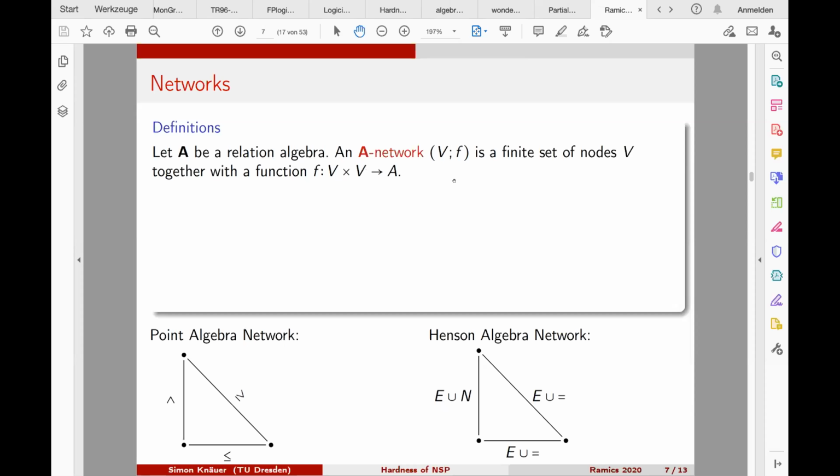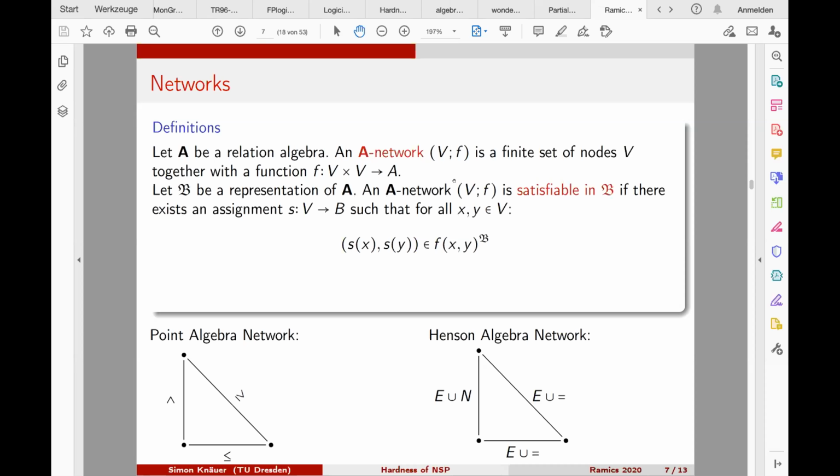Okay, with these things we can define networks. A network for a relation algebra, an A-network, is a finite set of nodes, together with a labeling of each pair of nodes. So we have V squared, each pair of nodes, and we label this with an element from the relation algebra. Examples are drawn here, and of course I did not label all the pairs of nodes, but only the interesting ones. Between two nodes, there's some symbol from the relation algebra.